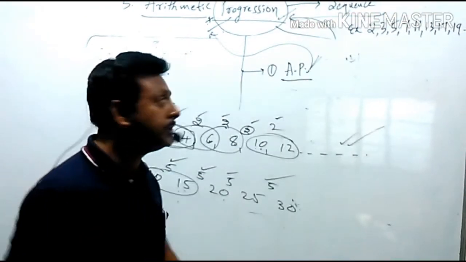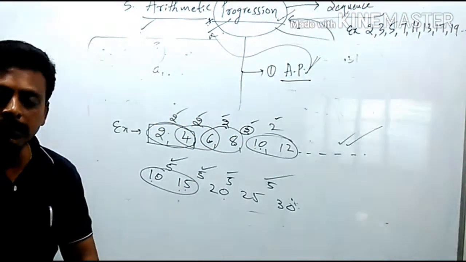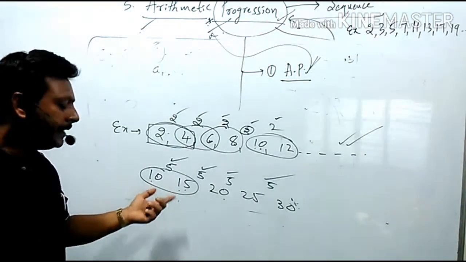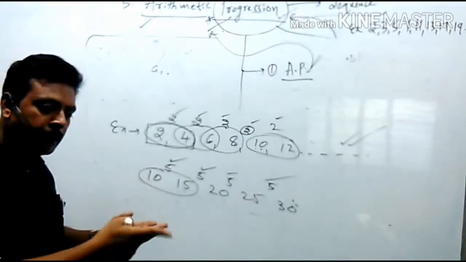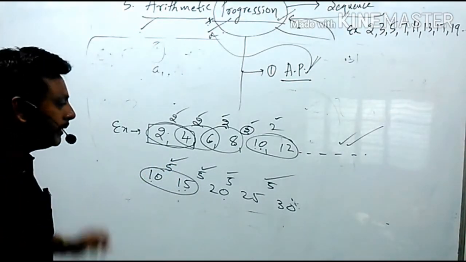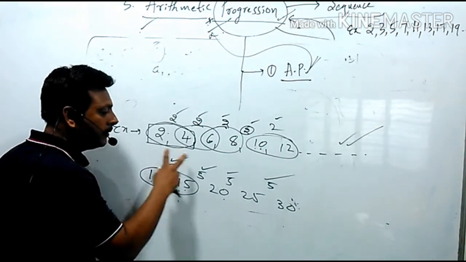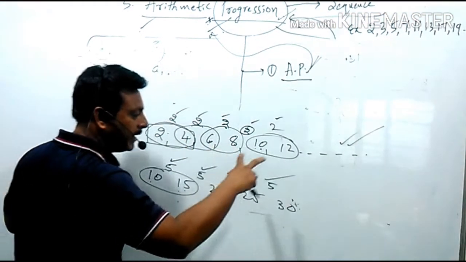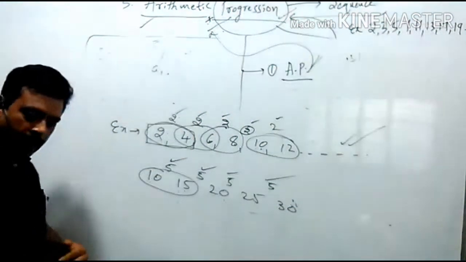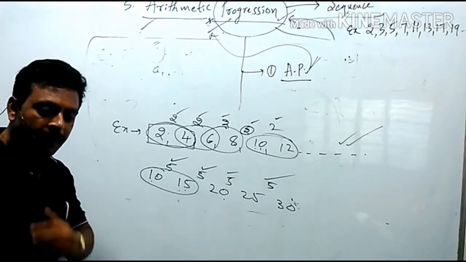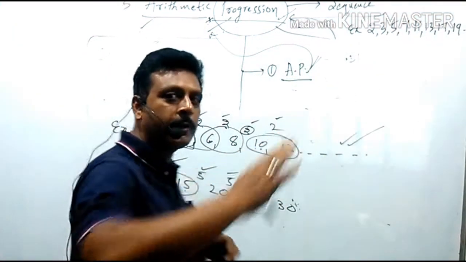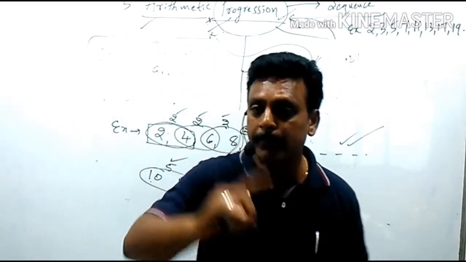Now I will come to the definition of arithmetic progression. What is arithmetic progression? The progression in which the difference between any two consecutive terms, any two consecutive, not just the first two only, we have to take any two. If you take any two consecutive numbers and find the difference, and that difference remains constant throughout the progression, then only it is called an arithmetic progression.